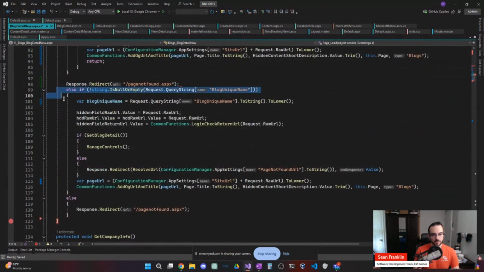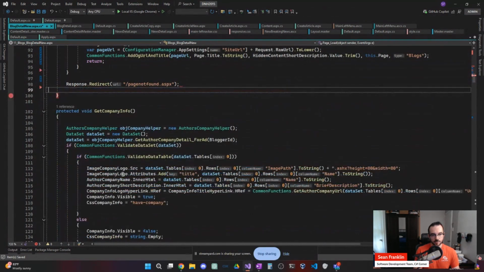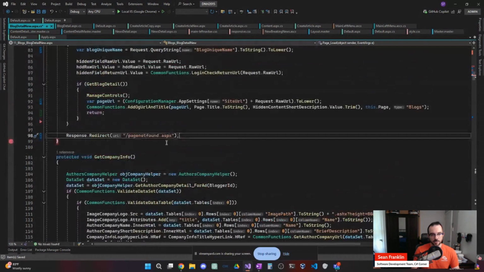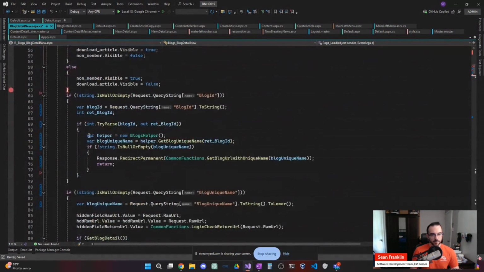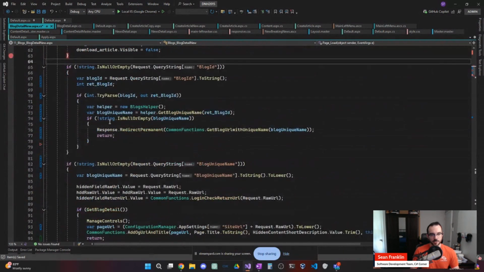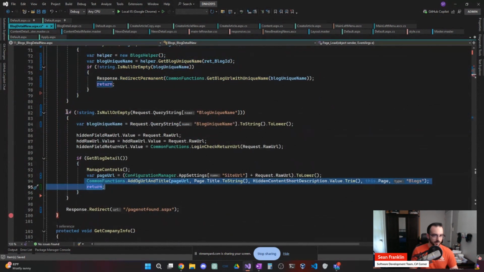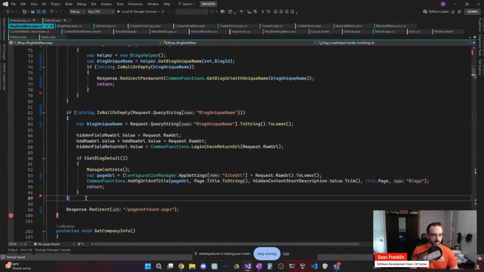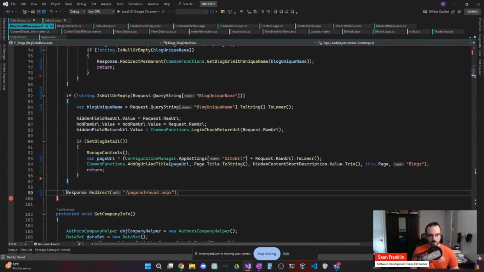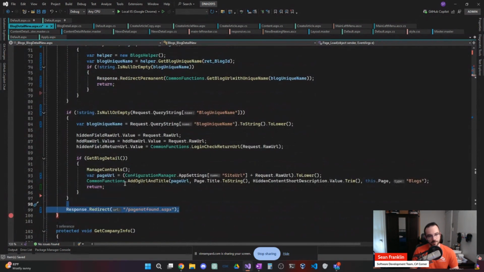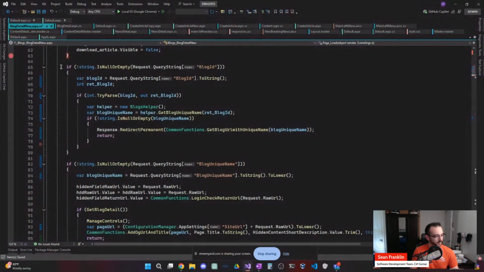Yeah, it looks like it added some code there at the end. All right, so this is a little bit cleaner. We don't have as many branches to look for. We can just look at this top to bottom and decide what's happening, and then by default, it's just going to redirect to a page not found. So if it gets to that point, then it hasn't found any information.